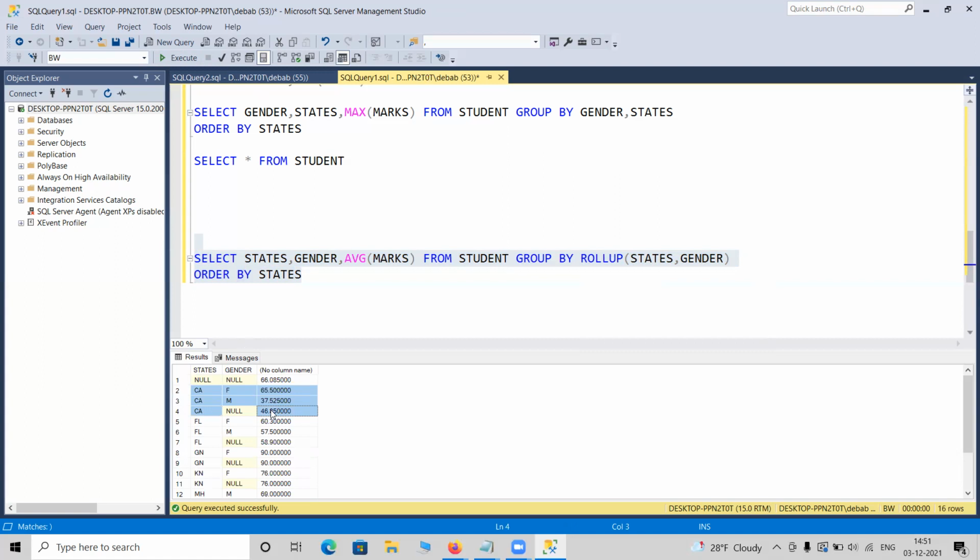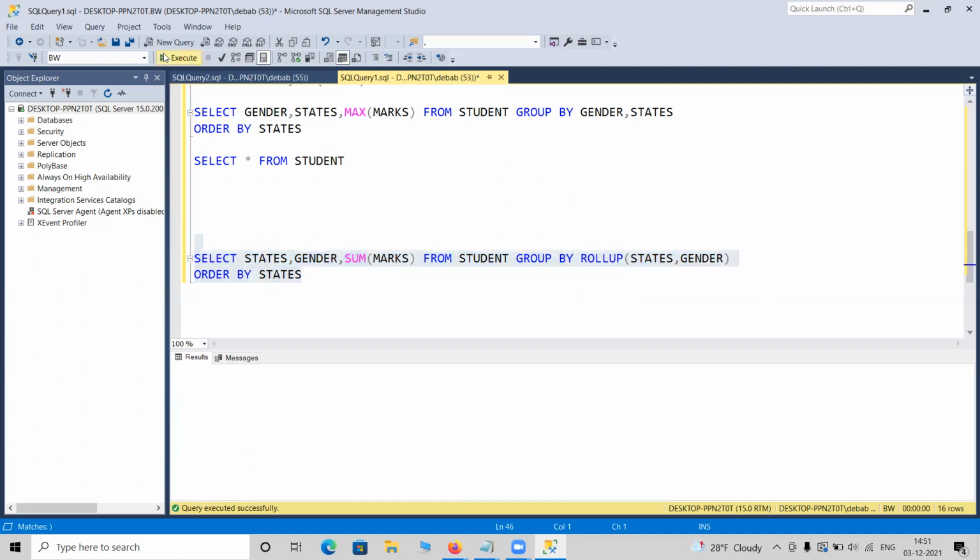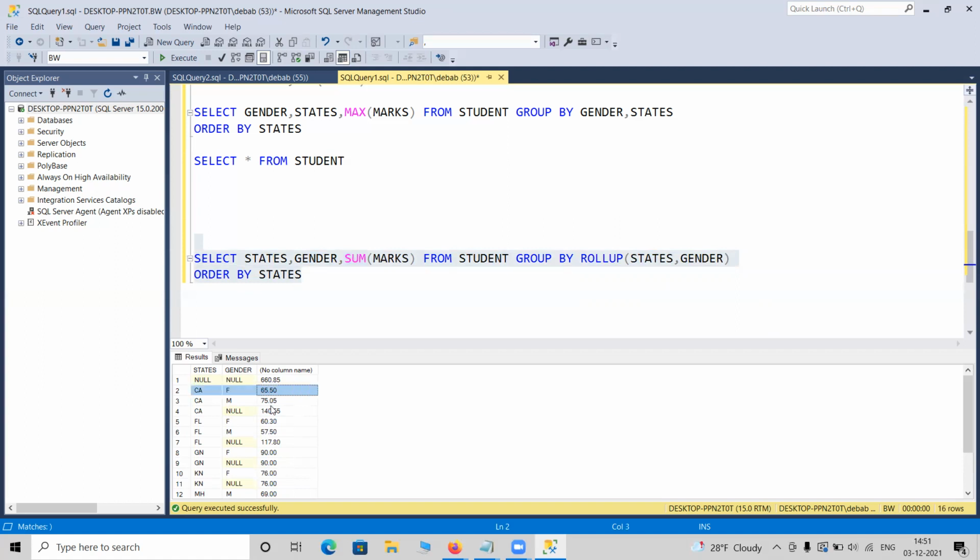It is something like, if you are familiar with Microsoft Excel, you have seen this. They have some options like subtotal. Suppose I do the sum of marks, it will be more clear. California's female marks total is 65, California's male marks total is 75. So the subtotal of California, irrespective of male and female, is 140.